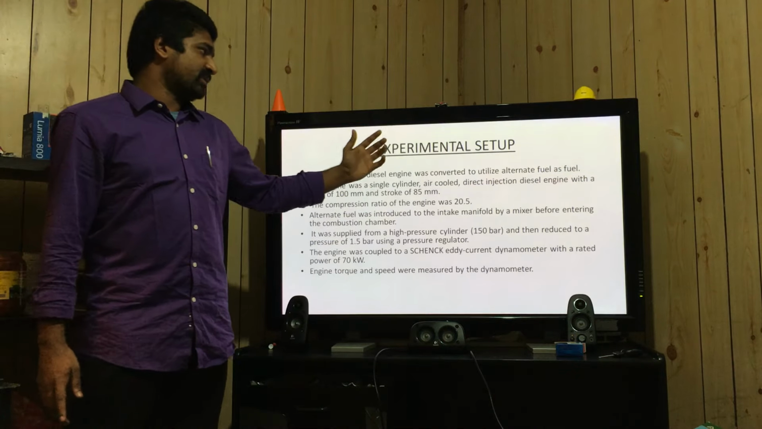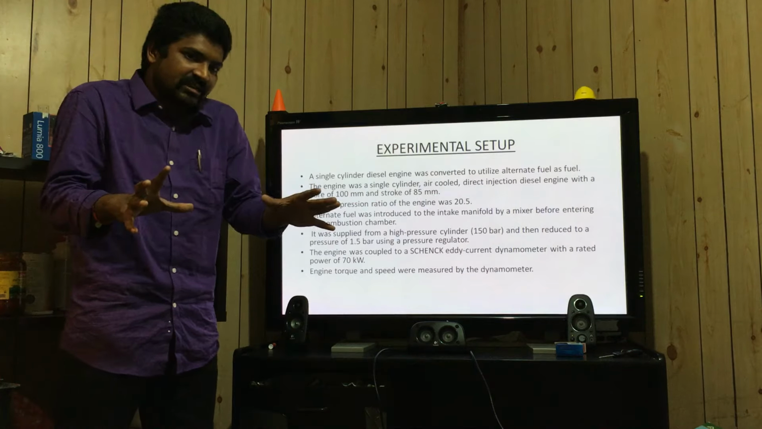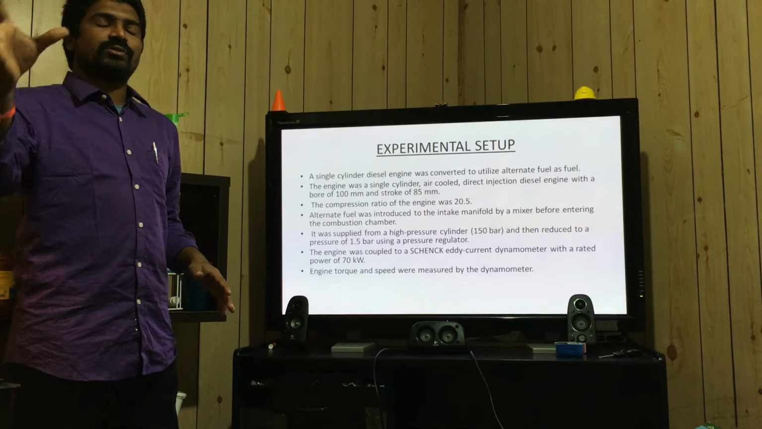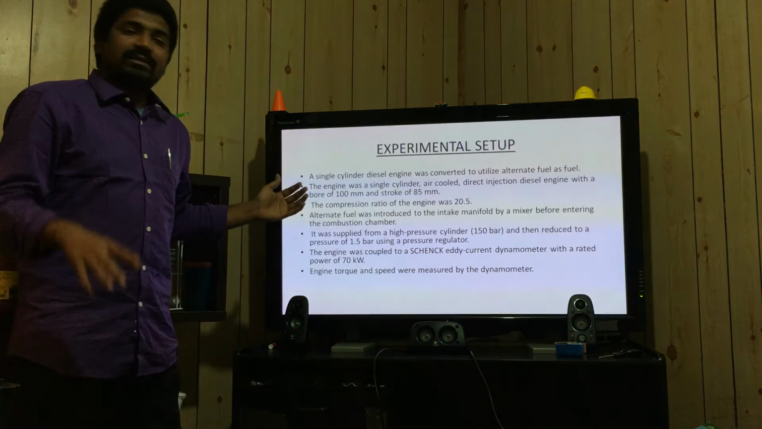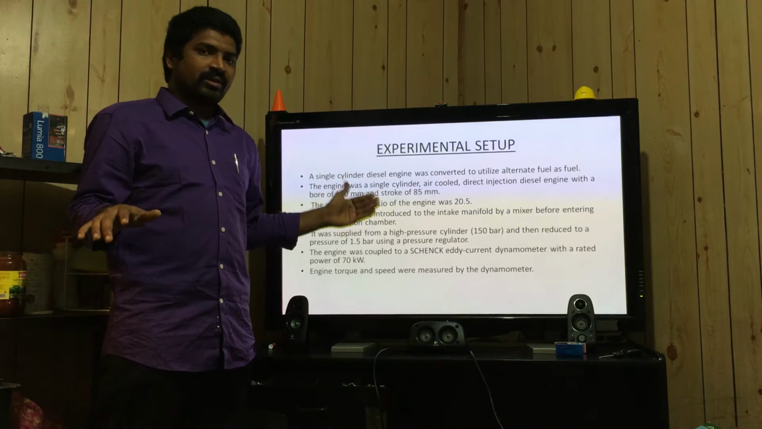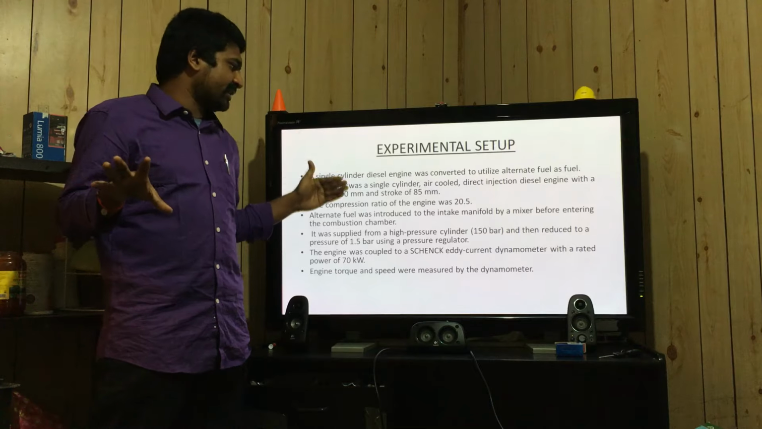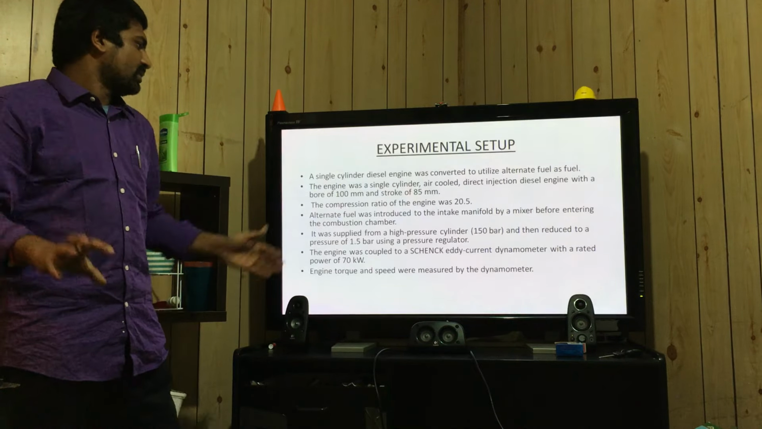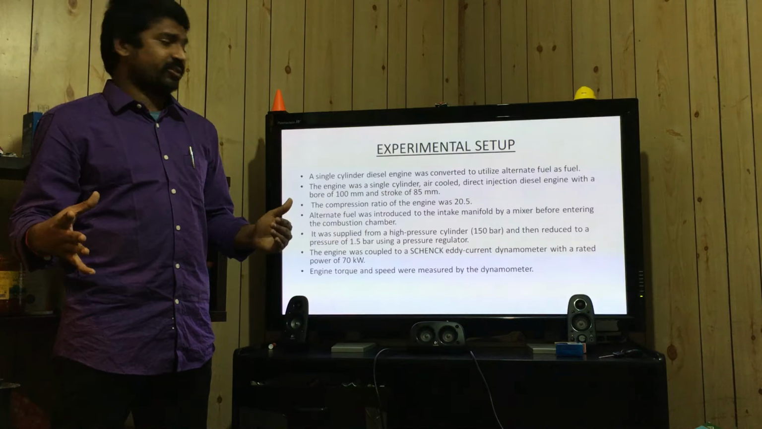Coming to the experimental setup, here we are using a single cylinder diesel engine which is converted so that it is suitable to be used with the alternate fuels. The engine consists of a single cylinder, an air cooling system and an injection system, and it has a bore of 100 mm and a stroke of 85 mm. The compression ratio of the engine is 20.5.